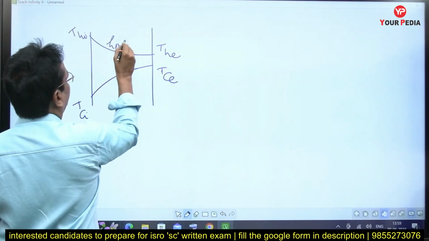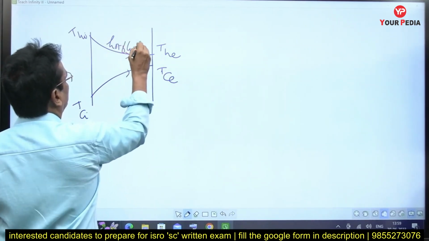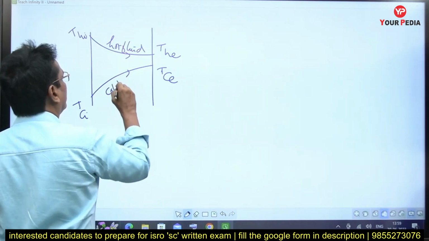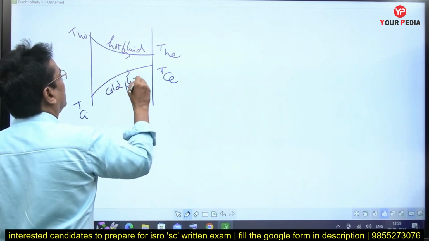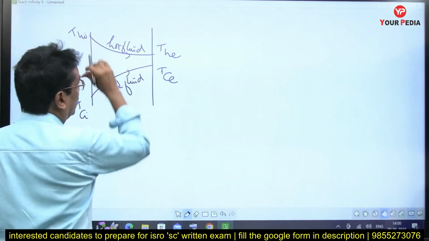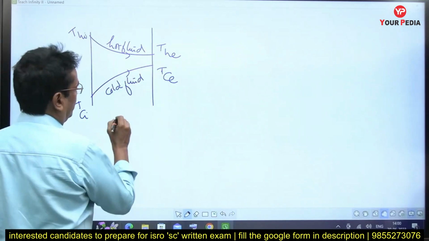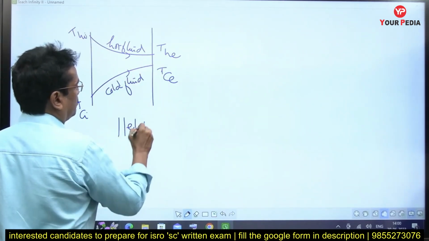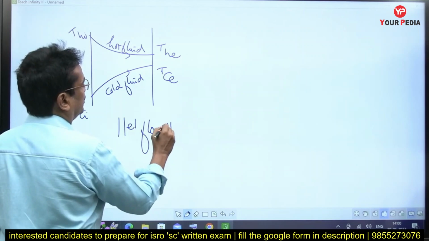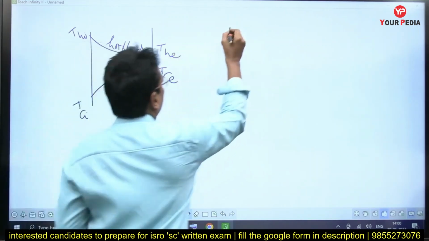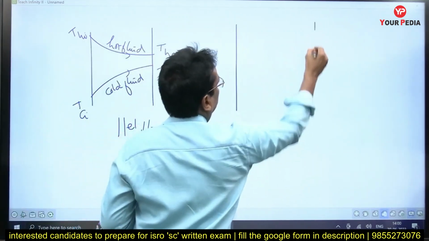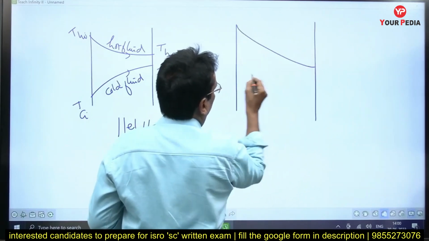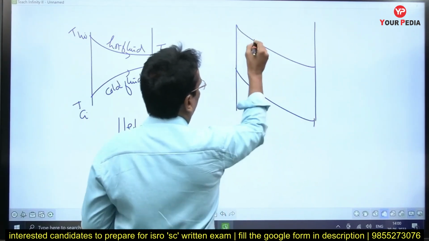This is the hot fluid temperature profile, and this is for the cold fluid. In this figure, both fluids are traveling in the same direction, therefore it is a parallel flow heat exchanger. If we draw the temperature profiles for the counter flow heat exchanger, the temperatures would vary like this.